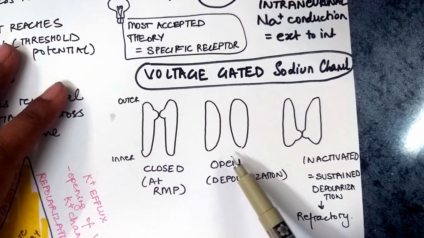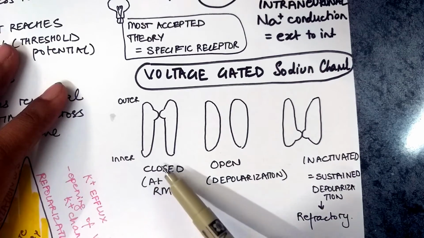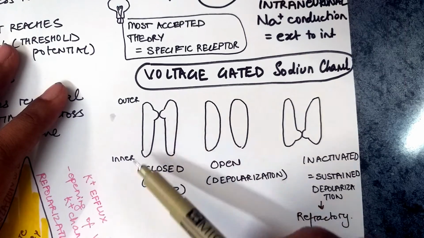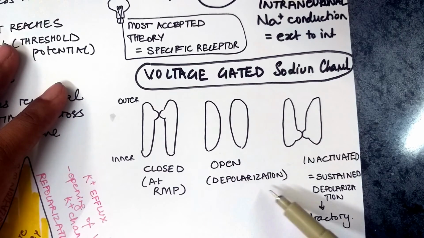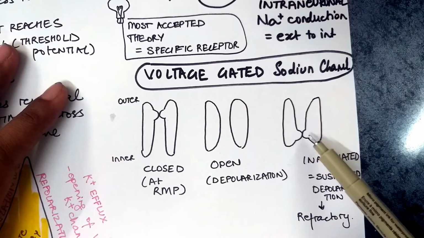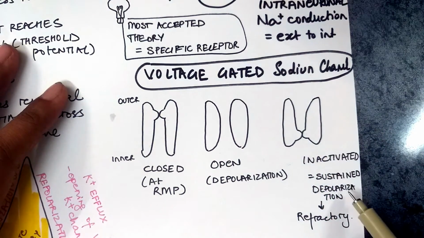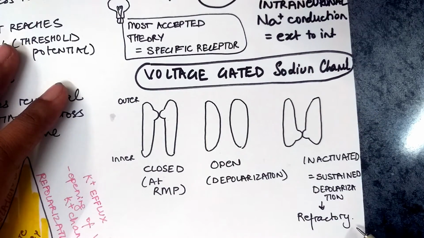These are the 3 stages of voltage gated sodium channels. The first is the closed state. Here the gate on the exterior surface is closed. This occurs at the resting membrane potential. This is the open gate. It occurs during the depolarization. And this is the inactivated state. Herein the gate on the interior surface of the cell is closed. This occurs during sustained depolarization and it is a refractory phase. No amount of stimulus can cause the generation of sodium action potential.